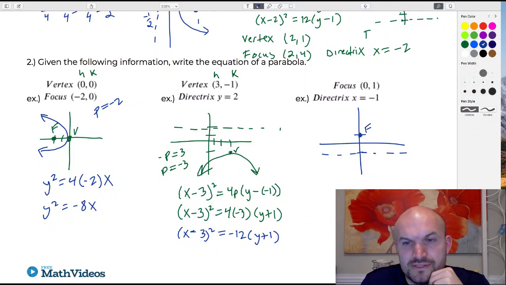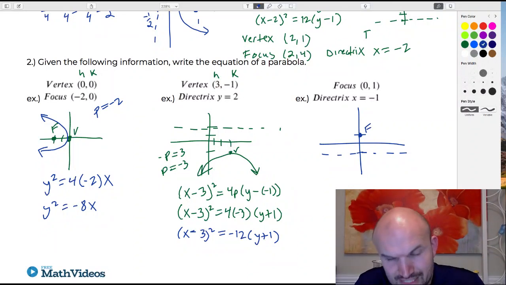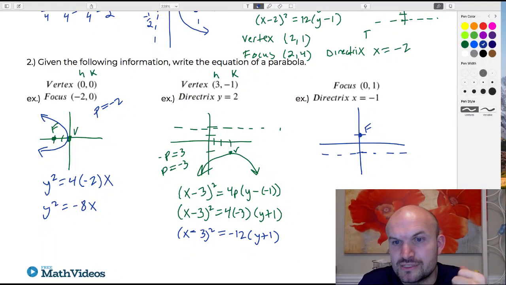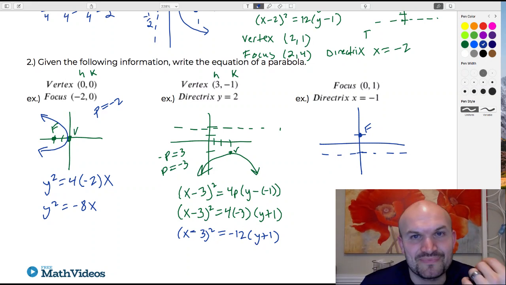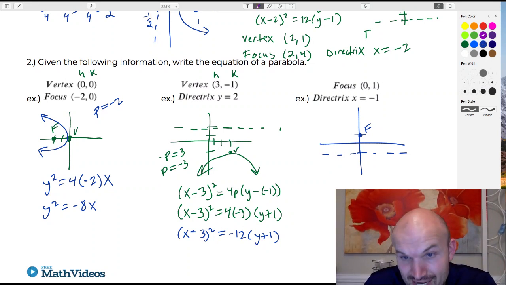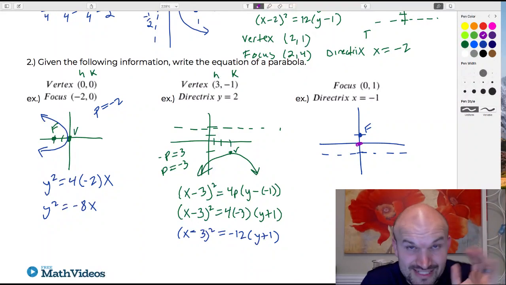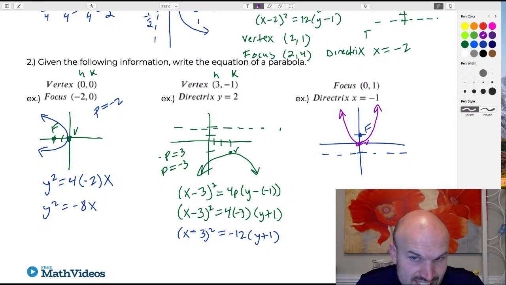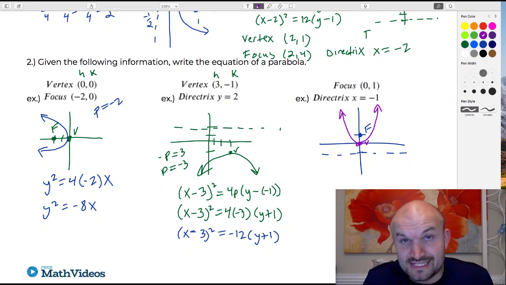Okay, there's my focus. We have to understand something important about the focus and the directrix. We have the focus, we have the directrix. Now, where does the vertex come in? Remember, the vertex is right in between your focus and your directrix. It's in the middle, so here's going to be my vertex. And we know the parabola always opens up towards its focus. So the distance from the vertex to the focus is 1, and since it's going up, it's going to be positive. So p is equal to 1.